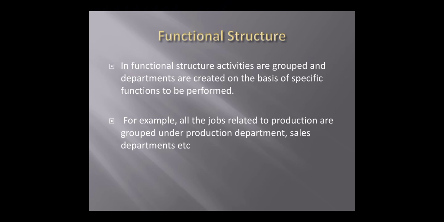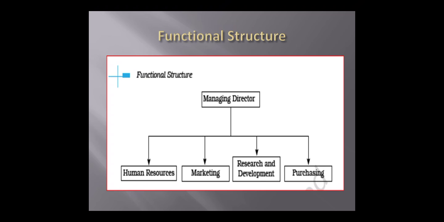So let's see how the functional structure is classified. The managing director is the head of all the departments. After that, departments are created according to the functions: human resource for staffing purposes, marketing for selling products, research and development for the research and development of your product, and a purchasing department to purchase the raw material or whatever is required for your organization.